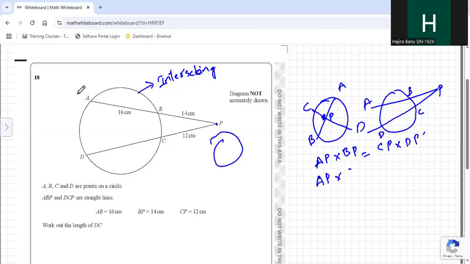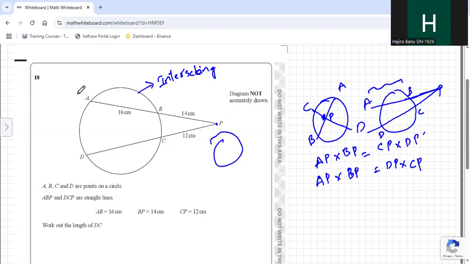Some students may get confused and may take it as AB into BP. So to avoid that confusion, I draw here that you will be doing AP into BP. Even in this case also, it will be full length into this, and then full length, that is DP into CP. Same here. For both it is same. But here the confusion is, some students may get confused and may take AB into AP. No. You have to take from the point of intersection, AP into BP, DP into CP. That's the point here. So this is the intersecting chord theorem.